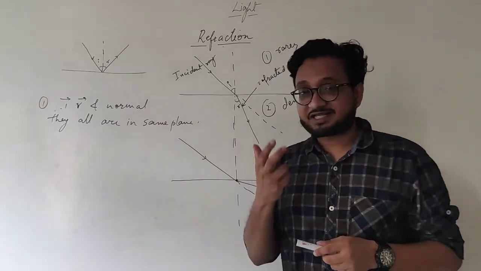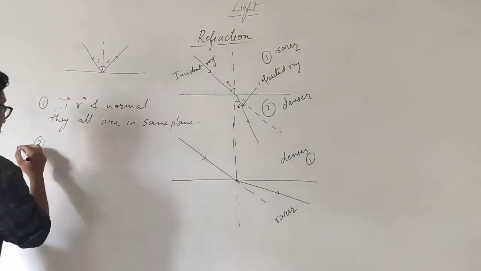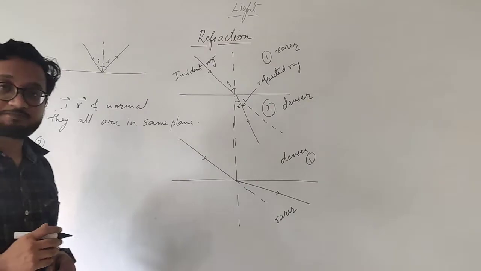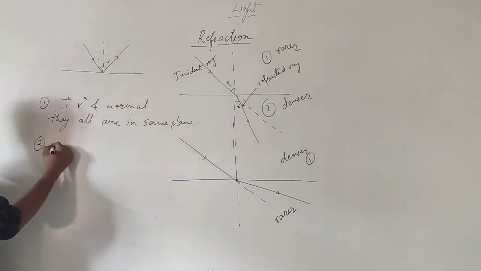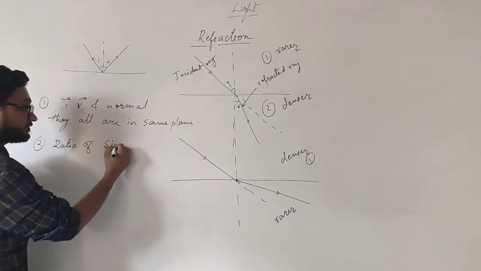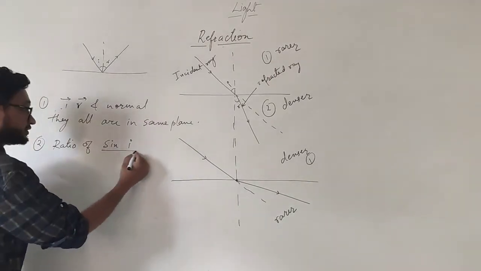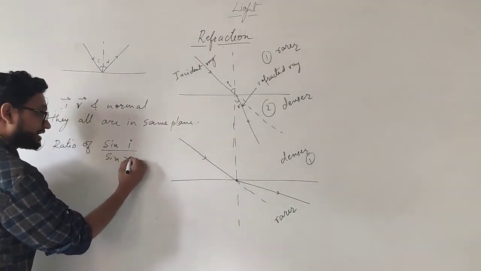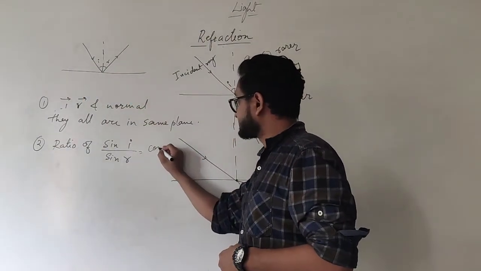Now the second law of refraction is a little bit different. The second law states that the ratio of the sine of the angle of incidence to the sine of the angle of refraction is always constant.